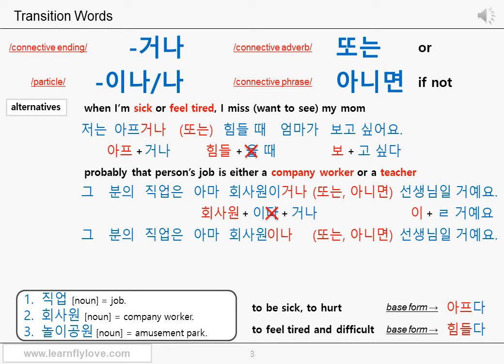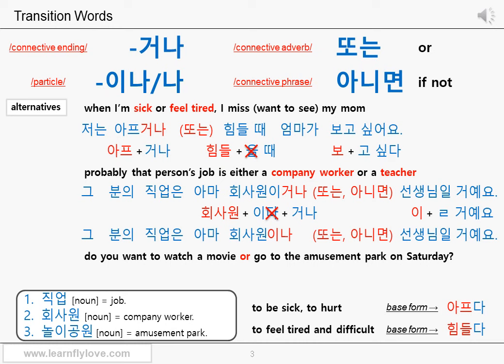It's just a tip, but in many cases, native Koreans drop the particle 이나, 나 and just use 또는 or 아니면 to link two nouns. Like 그분의 직업은 아마 회사원 또는 선생님일 거예요. Or 그분의 직업은 아마 회사원 아니면 선생님일 거예요. You can do that too. I don't want to recommend it at this point though. I recommend you use the particle or ending, but good to know. Let's see the next sentence.